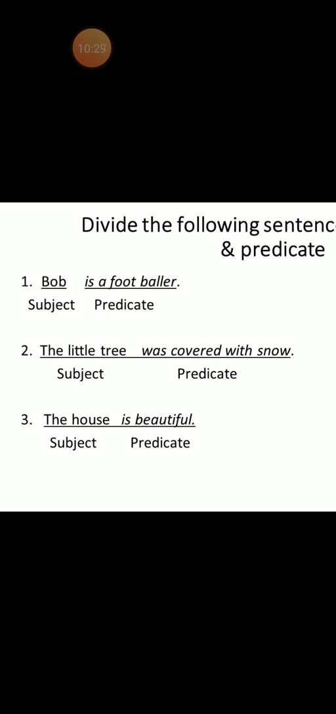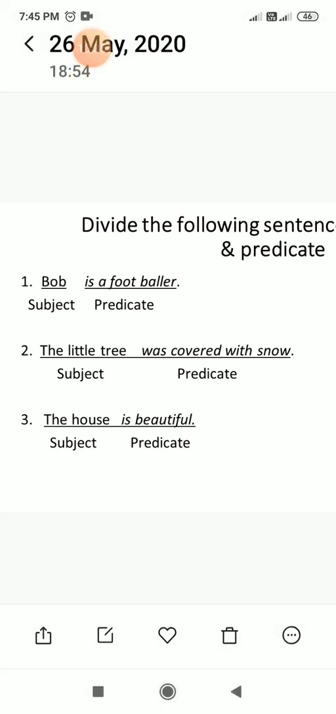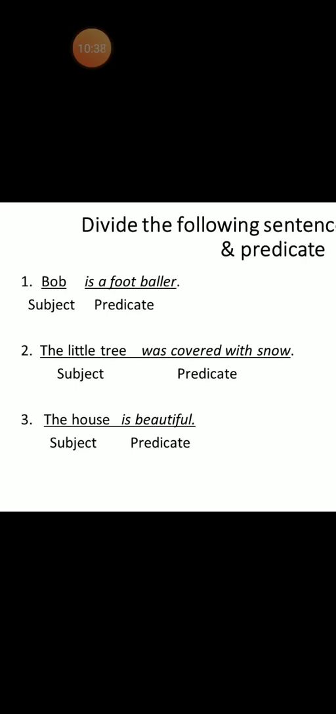Okay, students, this has to be very clear, and I hope you understood this very well. I will be giving you the worksheets which you have to solve. I have given examples in that, and then you can solve it yourself.